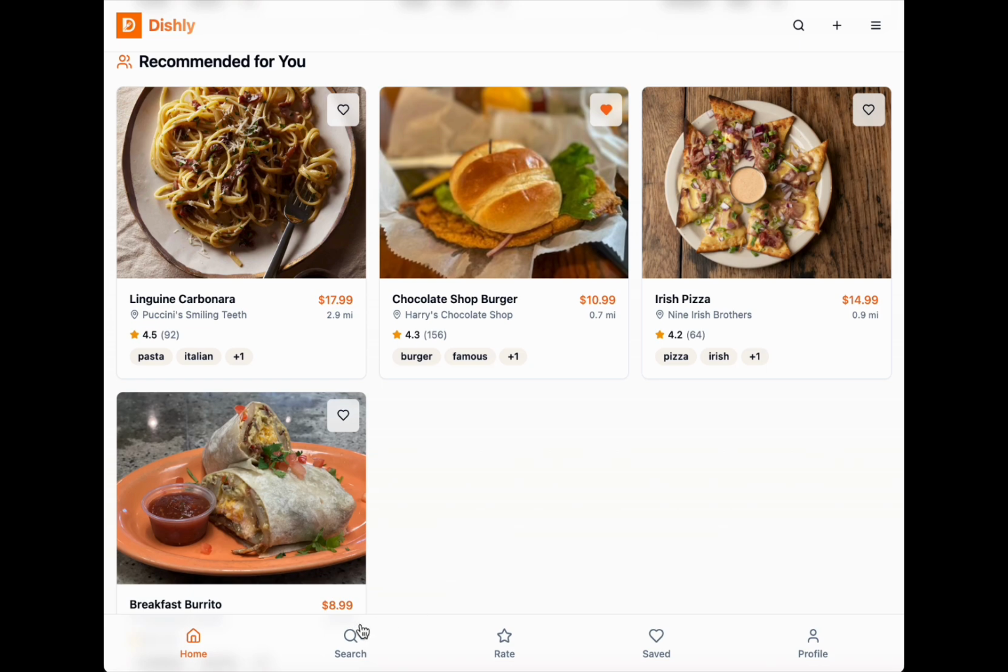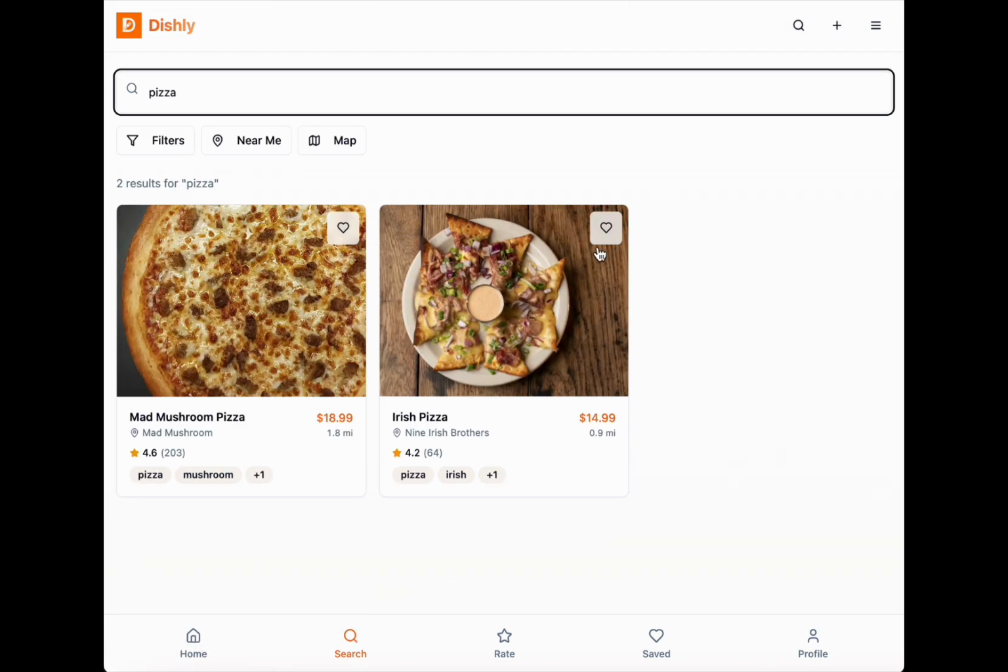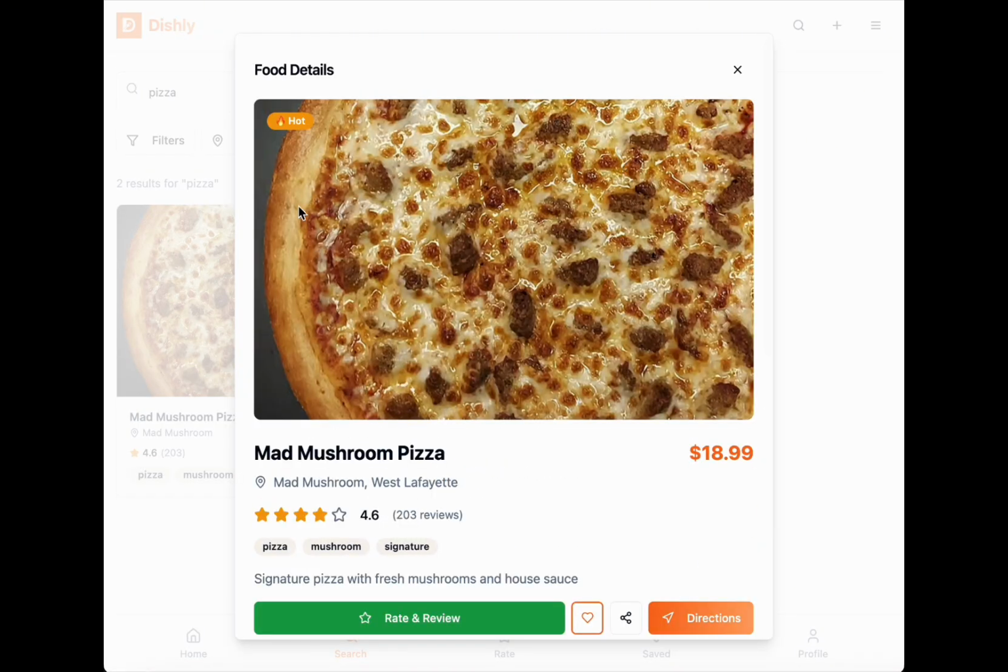So now let's move on to the search tab. Let's search up something a user would say like pizza. You get these 2 results. Obviously, we'll have more results once we have a bigger database. This is just a demo. So if you click on these, it'll be the same thing as we saw on the home screen.